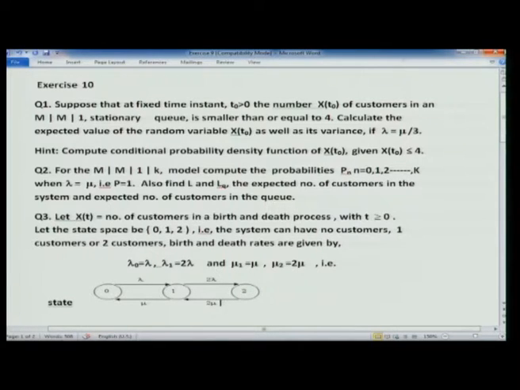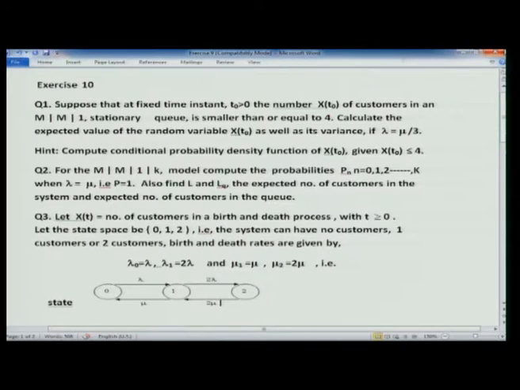The birth and death rates are given by, in the transition diagram, lambda 0 is lambda, lambda 1 is 2 lambda, mu 1 is mu, and mu 2 is 2 mu. Here they have defined the arrival rate and the departure rate. When there is 1 customer, the arrival rate becomes 2 lambda.